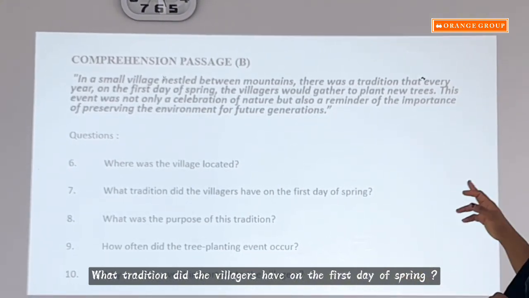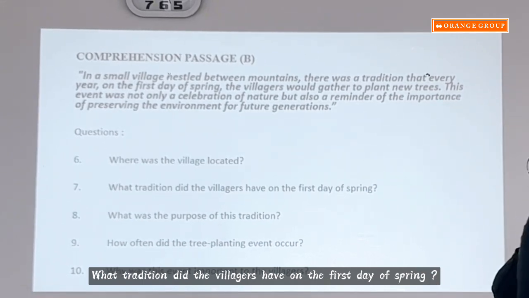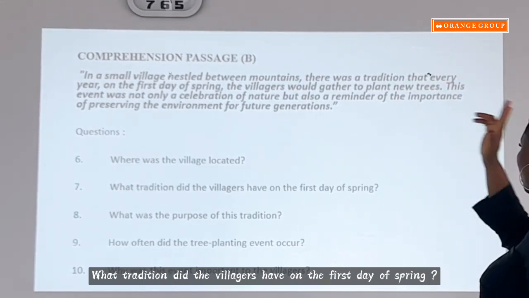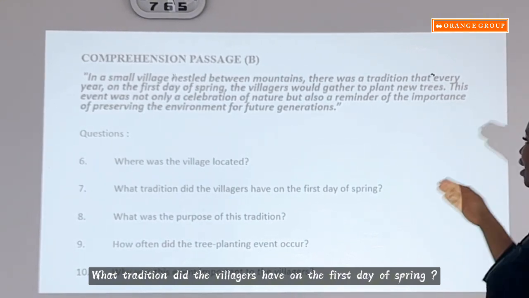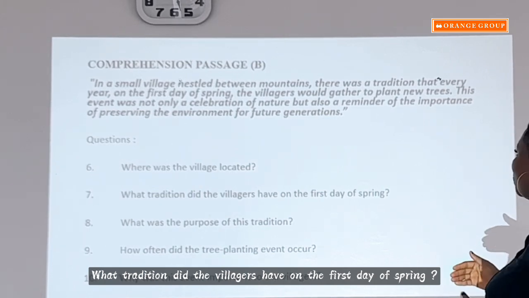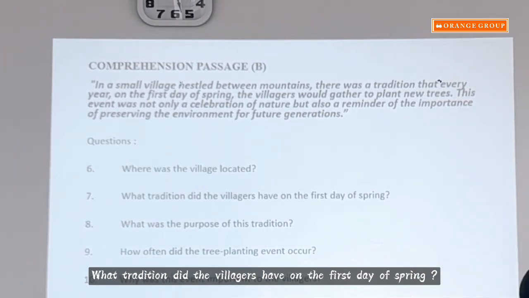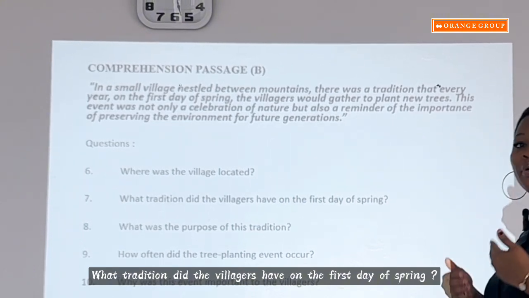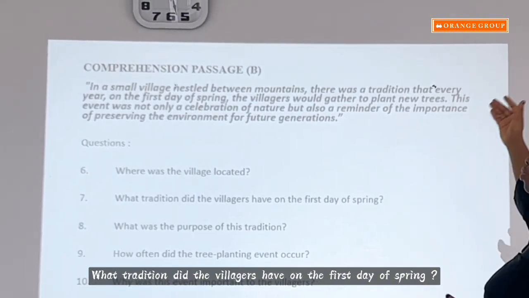So now, what tradition did the villagers have on the first day of spring? Now, guess where there is spring? Okay, there. Then I read, there was a tradition that every year on the first day of spring, the villagers would gather to plant new trees. So the tradition is every year at the beginning of spring, the villagers gather to plant new trees.